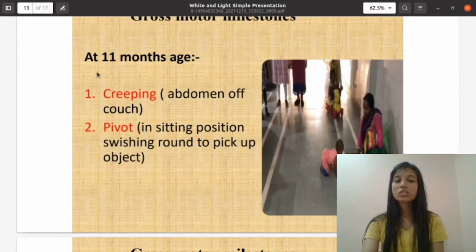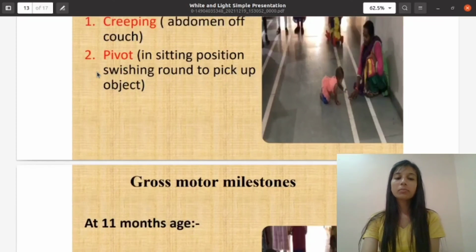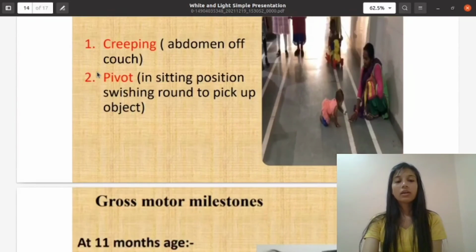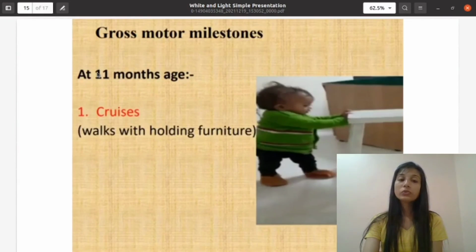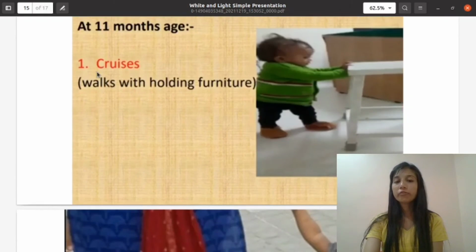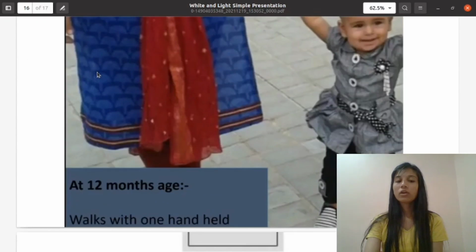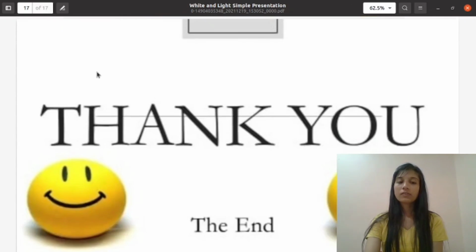In sitting position, swiveling round to pick up the object, they can pivot at the age of 11 months. Next is cruising, walking with hold of furniture. At the age of 12 months, walks with one hand held. So these all are the basic developmental milestones and their domains.